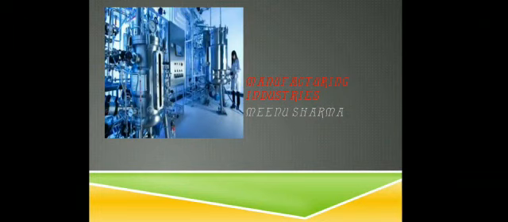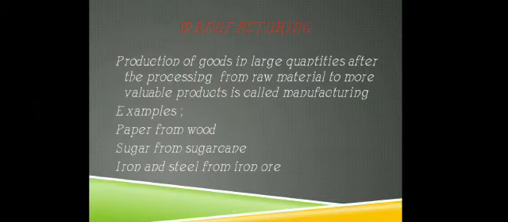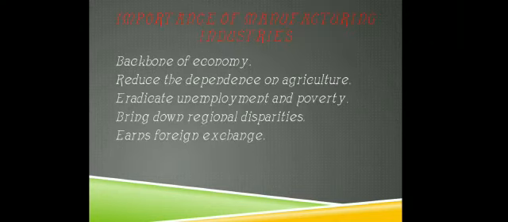First, what is manufacturing? Manufacturing means production of goods in large quantities after processing raw material into a more valuable product. Or we can say the transformation of primary raw material into finished goods is known as manufacturing. For example, paper from wood, sugar from sugarcane, iron and steel from iron ore. These are examples of manufacturing industry.